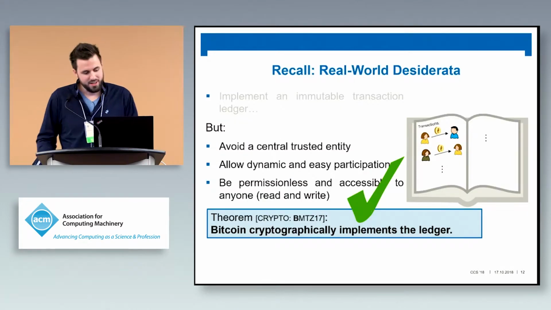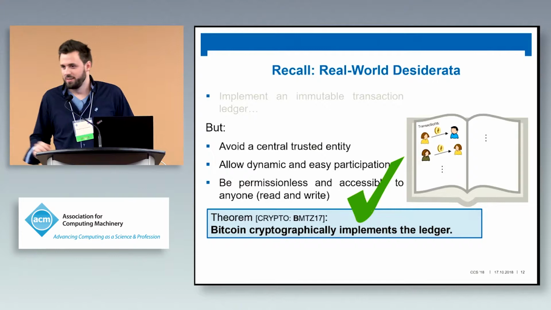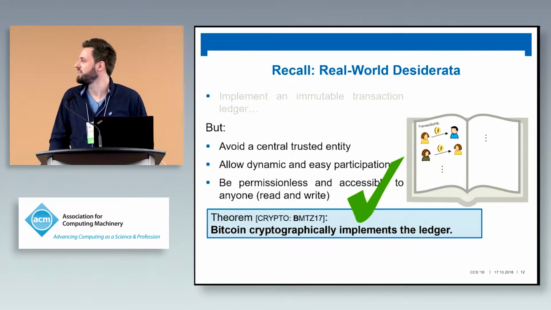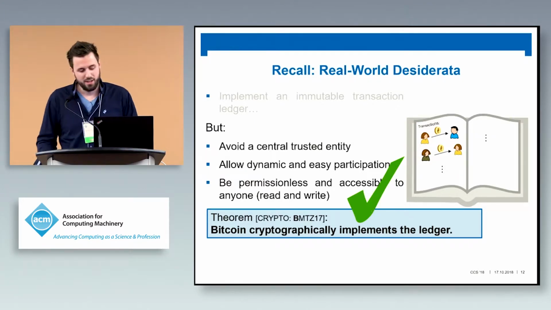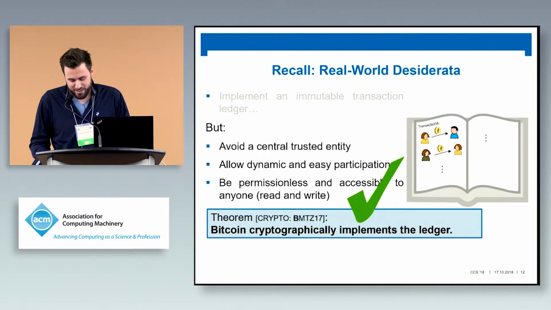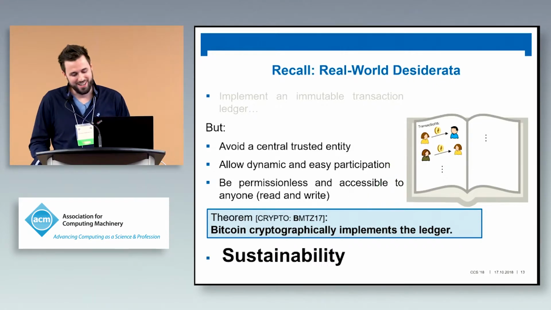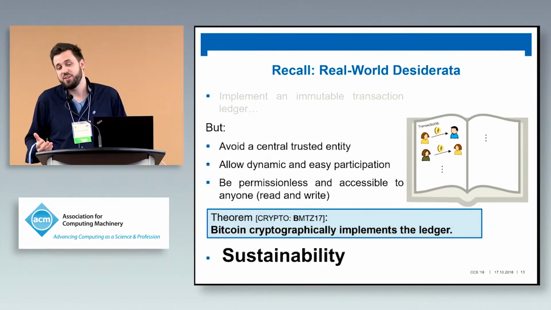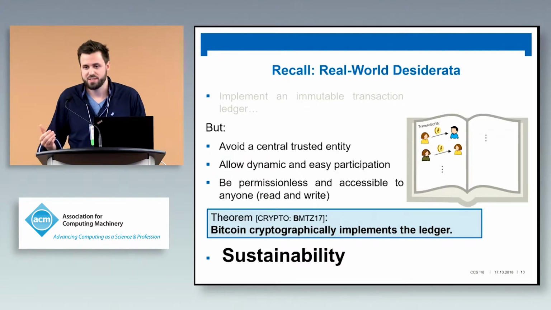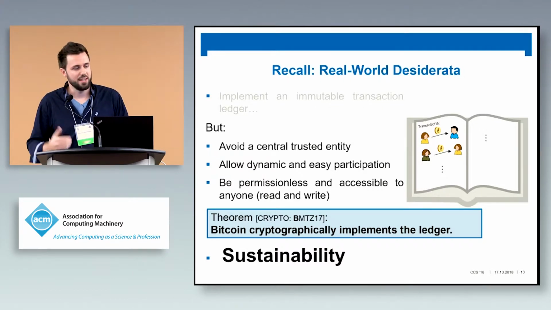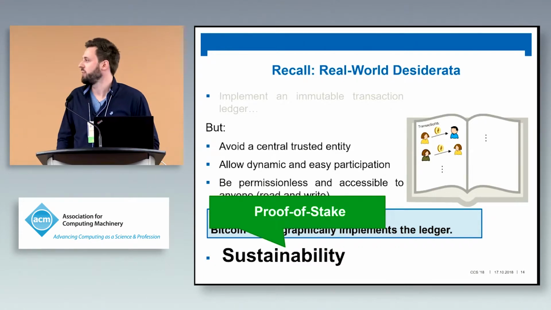Good. So actually, why aren't we done? We know that there is a protocol that achieves the ledger. Well, maybe we don't want a protocol that requires electrical power as much as the country of Ireland or Denmark or whatever. So sustainability is a big issue. Maybe achieve the same, just less resource intensive. And here's exactly where proof of stake comes into play.